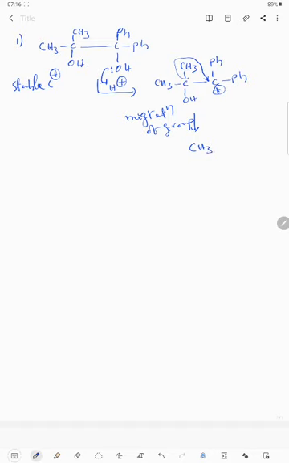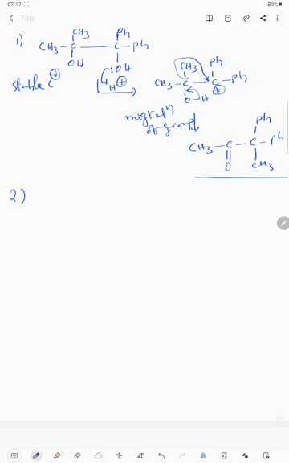Any one of the methyl groups will be shifted. This OH bond shifts towards a carbon-oxygen bond to neutralize the carbon valency. Ph, Ph and CH3. See, the first reaction I wrote clearly. From the next example I will write the product directly. So this is the product. And the second example if I take,